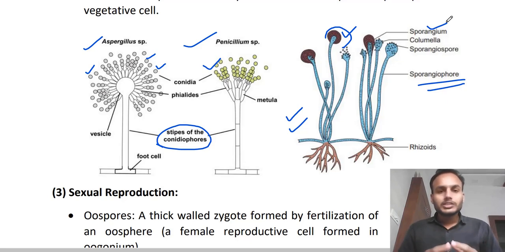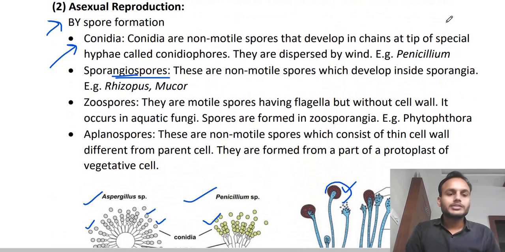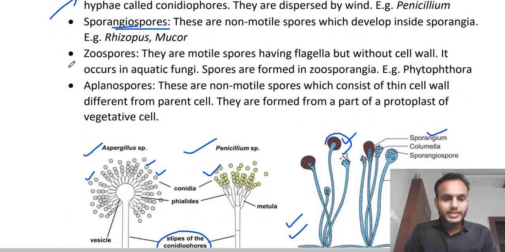So these spores are formed in the sporangium. You have to remember this sporangium. These are also non-motile spores. Why are they non-motile? Because they are released in the air and air currents will carry them. They are lightweight, very small, easily carried by air currents to a suitable surface where they can germinate again. Right? Simple. Okay.